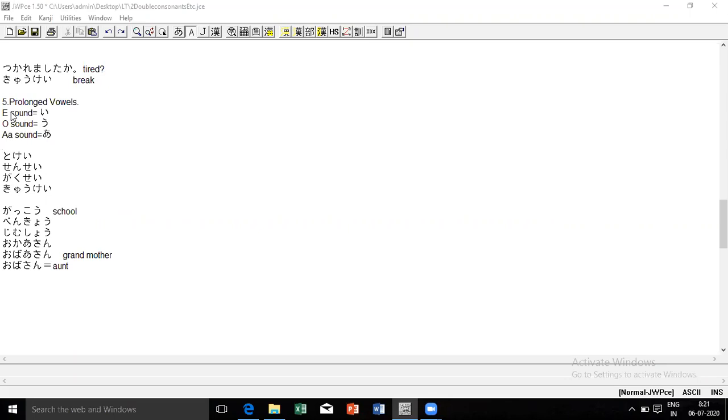Out of these, they will take e. When I want to say the e sound prolonged, as in toke, you remember toke? Here the k is followed by a prolonged sound. Assume there is an a, but actually there is an i.